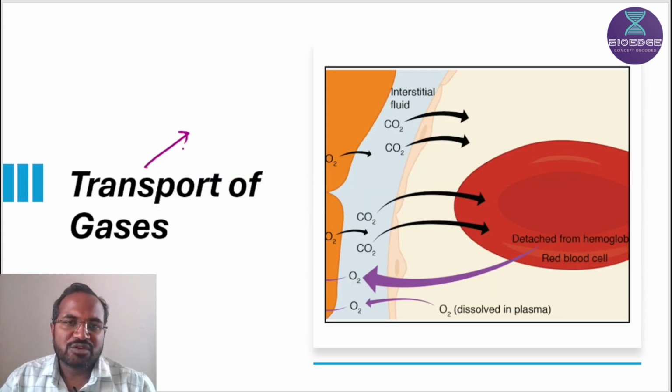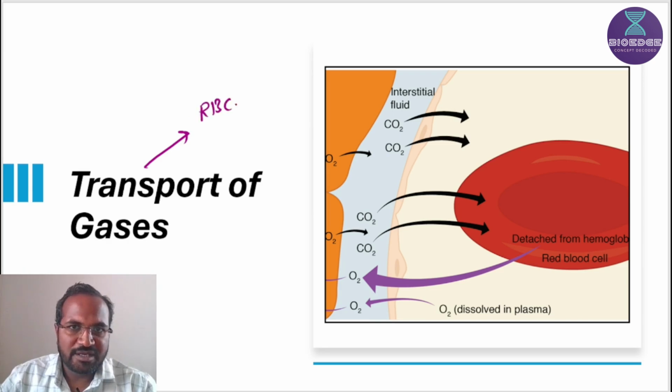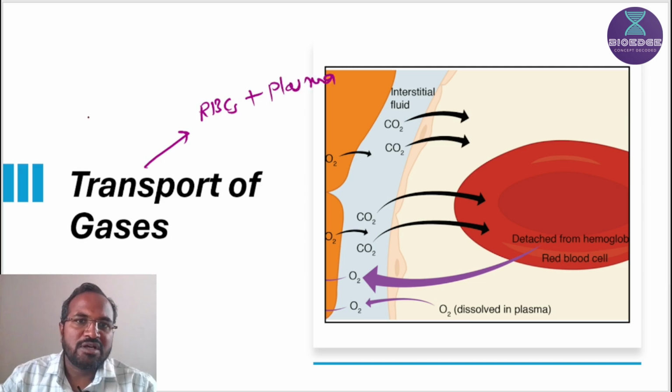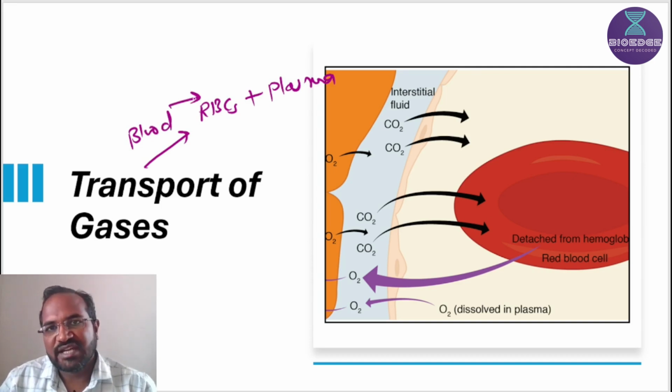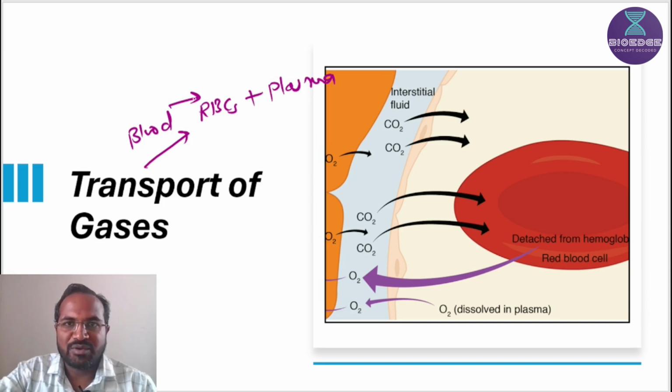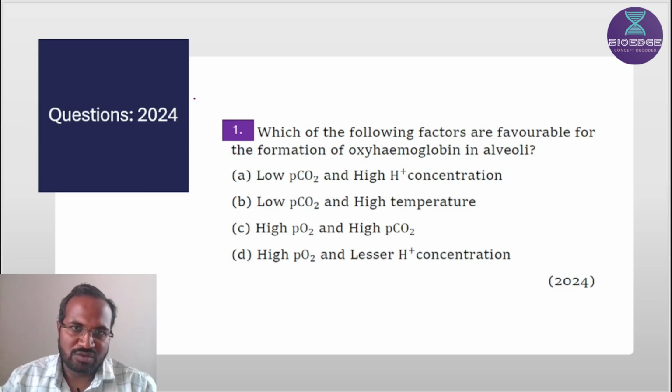Let's see the next topic, transportation of gases. Transportation takes place mainly through the RBC, red blood cells, and the blood's plasma. Transportation of gases takes place through blood, and in blood it mainly takes place by the RBCs and plasma. So let's see how the PYQs are framed on this topic.